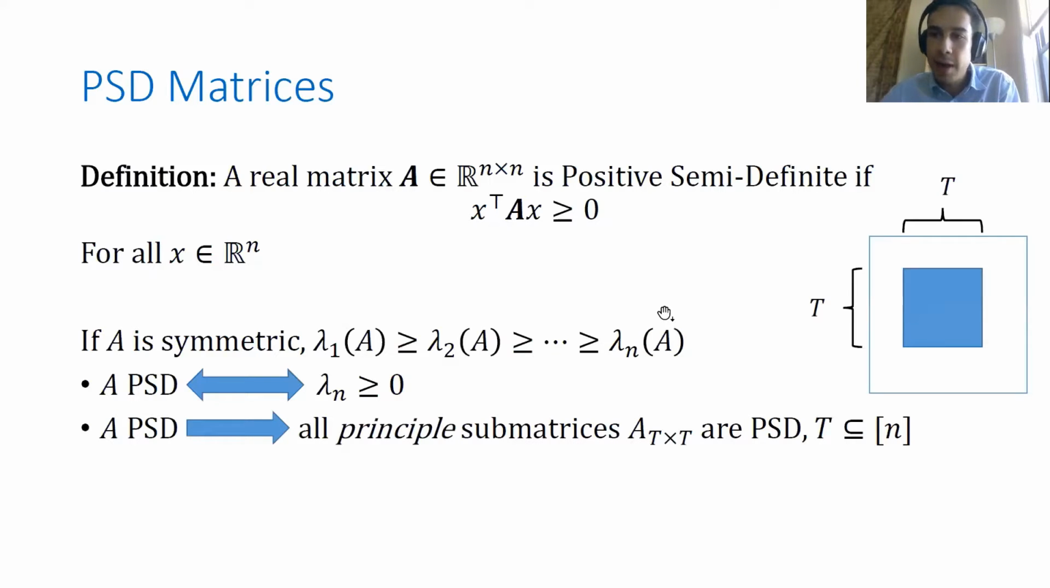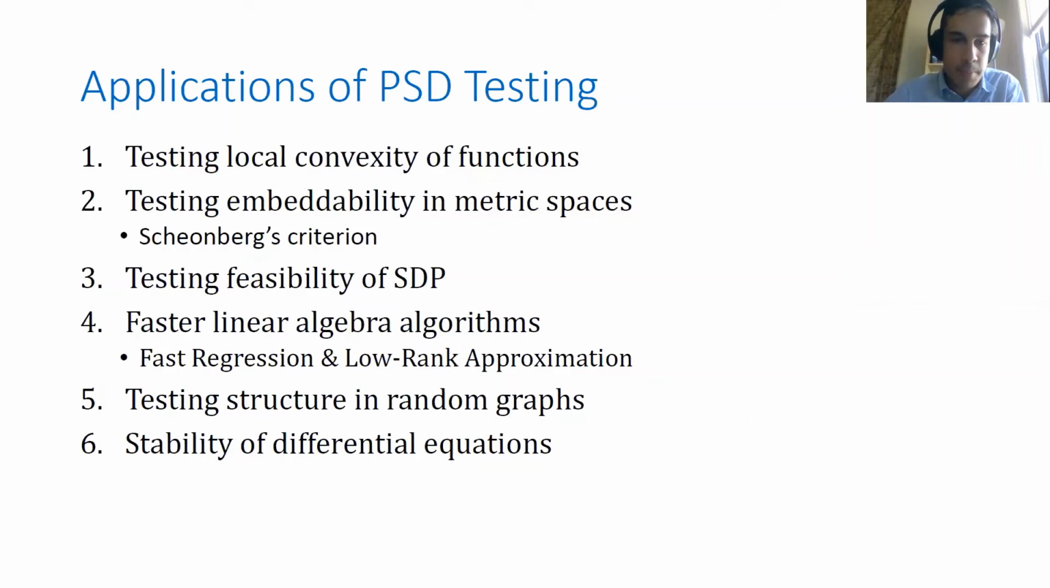And then one additional fact, which will be very useful for the purposes of this talk, is that if A is a PSD matrix, then all principal submatrices of A are also PSD. Here, a principal submatrix is just the square submatrix obtained by selecting a subset T of the n rows and columns and looking at the square submatrix with the rows and columns both in T. So if A is PSD, all such principal submatrices are also PSD.